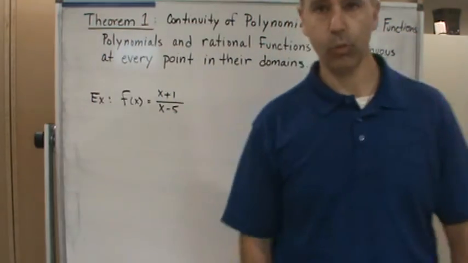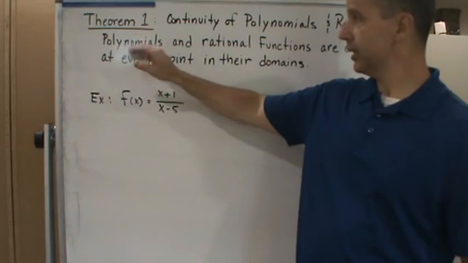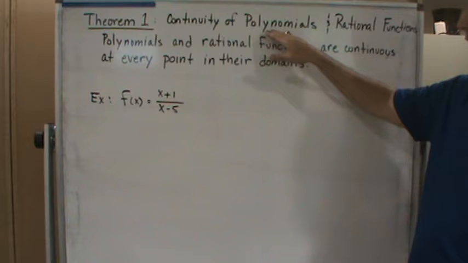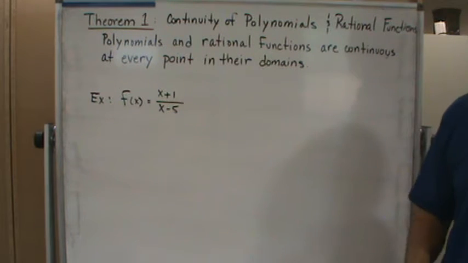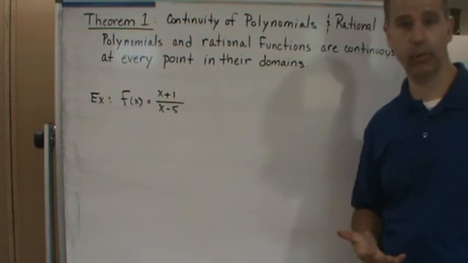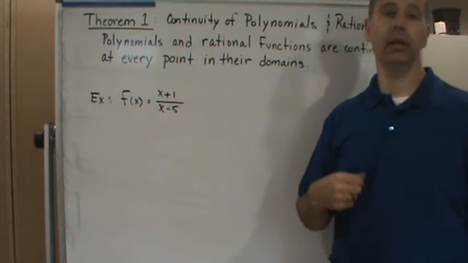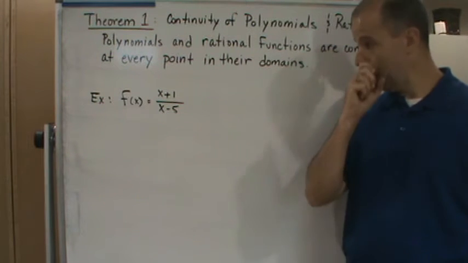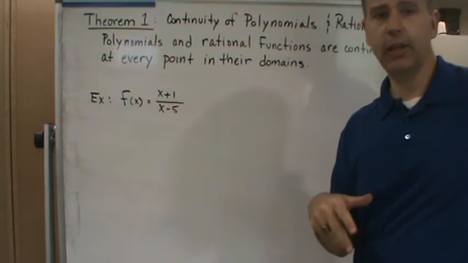Okay, welcome back. Now we're going to go over a theorem here. This theorem, I call it Theorem 1, is dealing with continuity of polynomials and rational functions. The theorem simply states that polynomials and rational functions are continuous at every point in their domain. That's it.